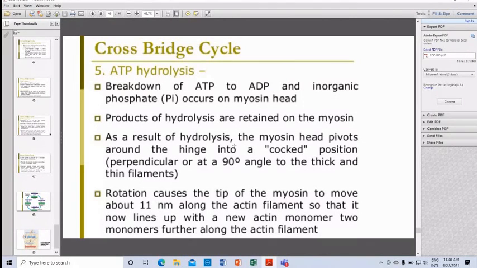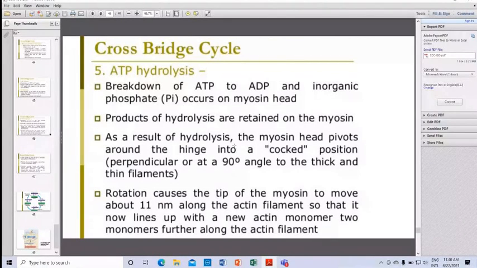Now rotation causes the tip of the myosin to move about 11 nanometers along the actin filament, so that it now lines up with a new actin monomer, 2 monomers further along the filament.